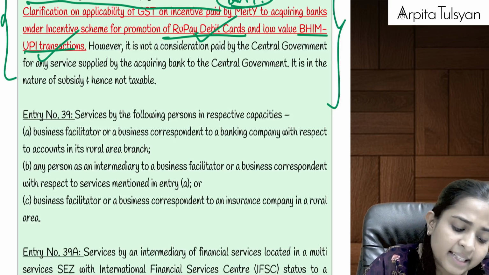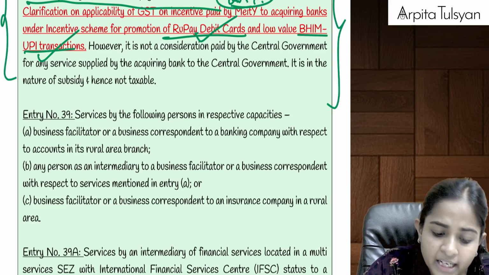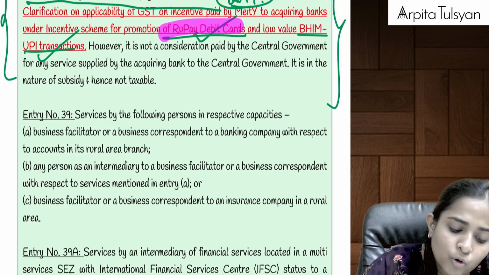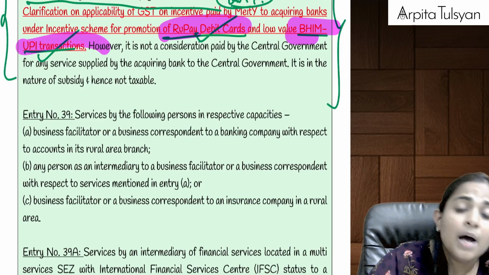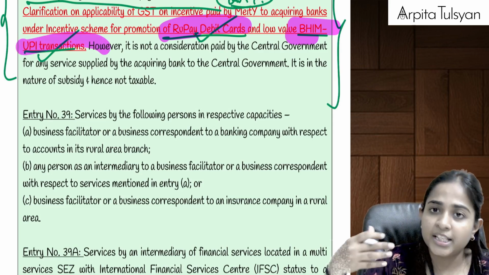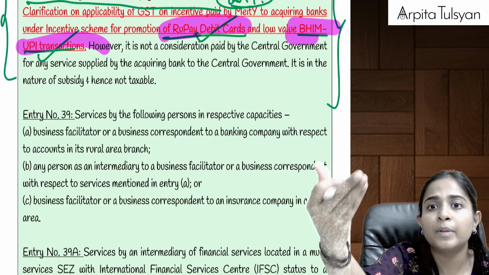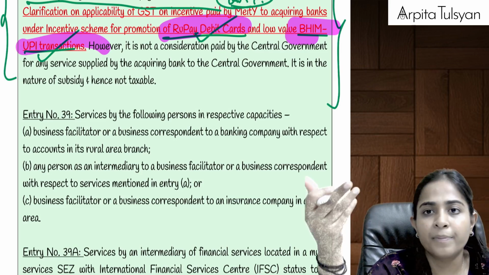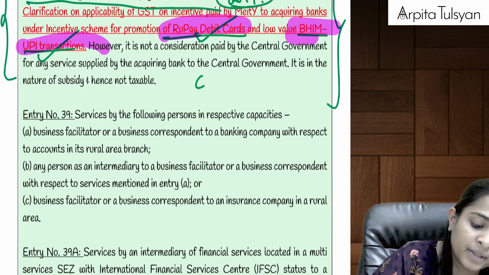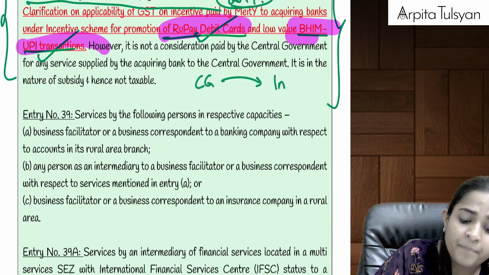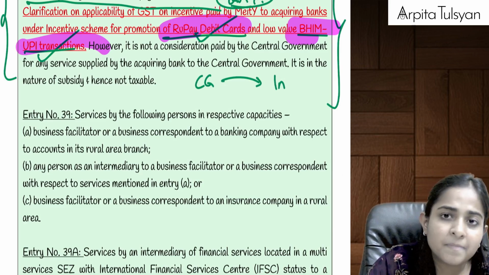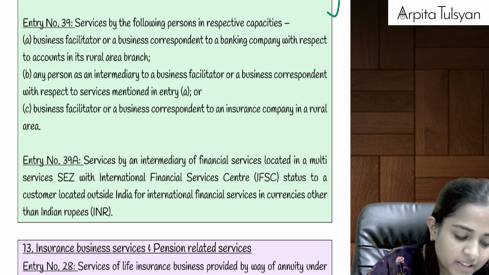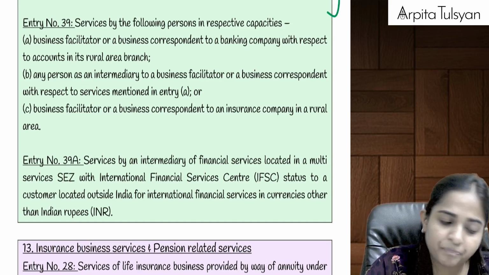So government said don't worry, we will provide you subsidy, but if the customer is making the payment through RuPay debit cards or Bhim UPI, please don't charge any transaction charges from the customer, nor from the merchant, nor from Pantaloons. We will compensate you, which means government is going to pay them some subsidy. On that subsidy also GST is not applicable, right?